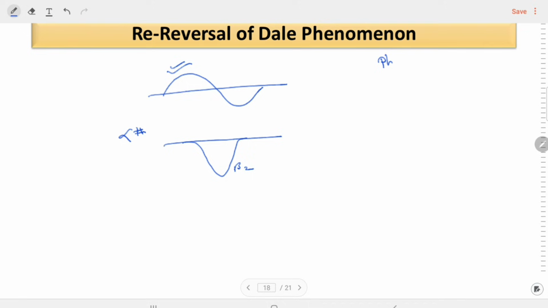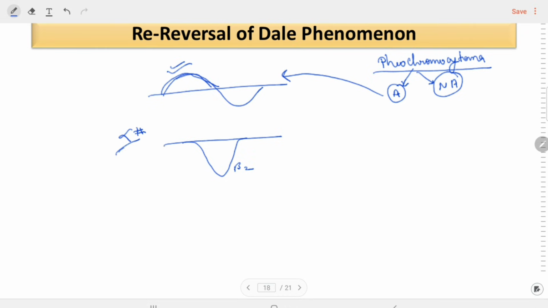In the pheochromocytoma, this tumor of the adrenal gland is present, and sometimes these are adrenaline secreting tumors and sometimes non-adrenaline secreting tumors. If it is an adrenaline secreting tumor, there is a continuous release, or after some time pulsatile release, of the adrenaline in the body. We see that the BP is high in the patient and we want to decrease this BP. We give the alpha blocker in this patient. After giving the alpha blocker, what will happen? There will be a sharp drop in the BP.